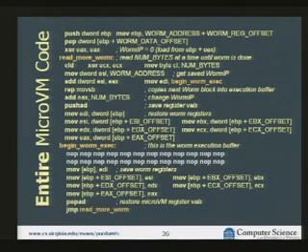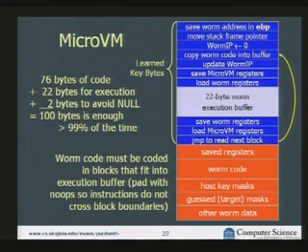I won't leave this up long enough for you to actually read it all, other than to get across the point that it is really small. The entire VM fits on this one slide with reasonable size fonts. And here's what it does. The goal is to be able to run the attack code in locations where we know the key. So we need some location where we can take a block of attack code and execute it with known key bytes. And that's what the 22-byte worm execution buffer is. The reason it's 22 bytes